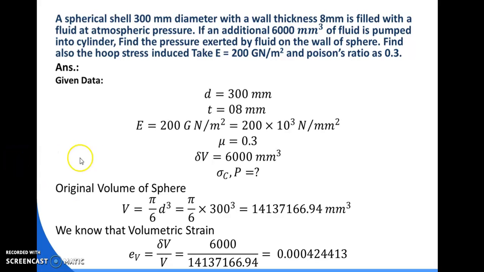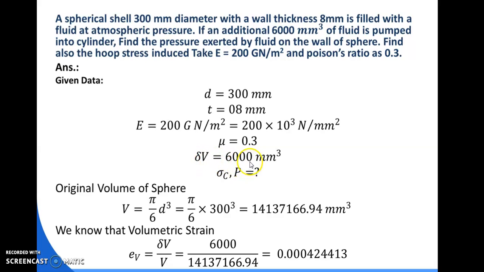From the above question, we have to find out what data are given in the question. 300 mm diameter spherical shell means D is 300 mm. Wall thickness 8 mm means T is equal to 8 mm. Is filled with a fluid at atmospheric pressure. An additional volume of 6000 mm cube means this is your change in volume.